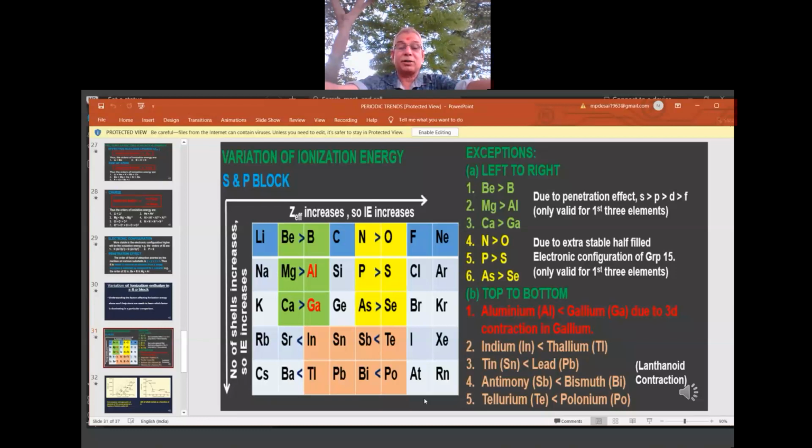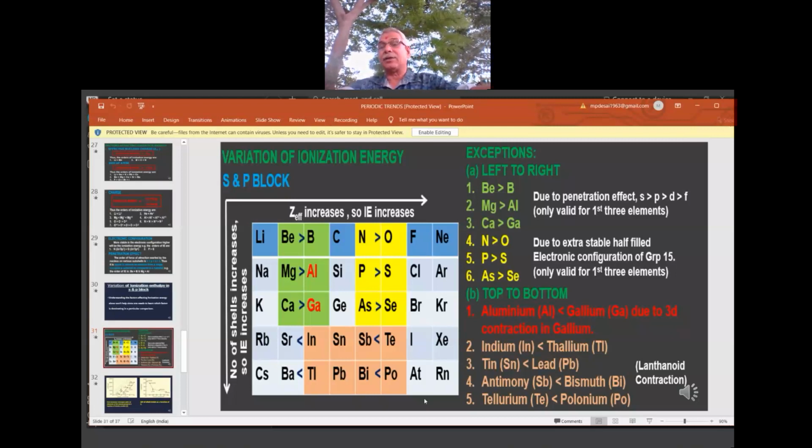I have shown an arrow from left to right: effective nuclear charge is increasing. When the effective nuclear charge increases, IE automatically increases due to the small size and the control by the nucleus over the electrons. But when you move from top to bottom, the downward arrow, the size is increasing, and increasing size decreases the IE.